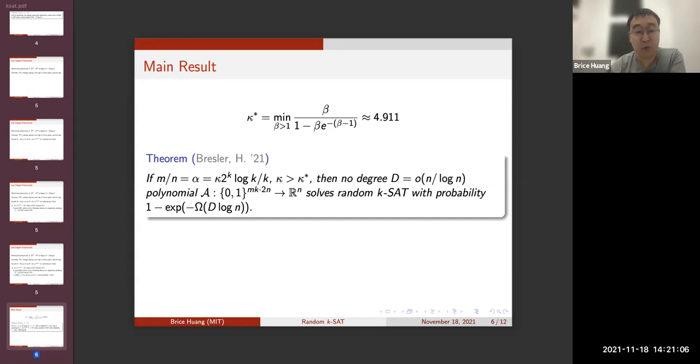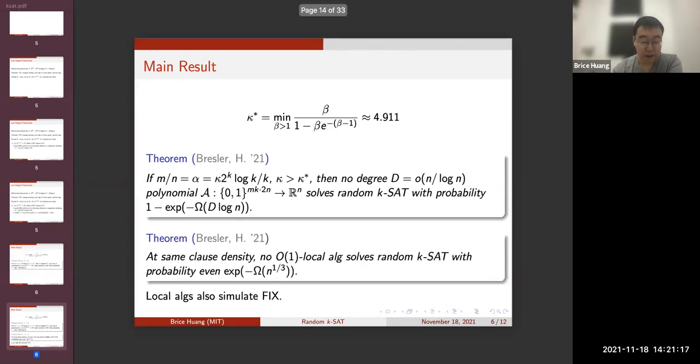Note that this probability is quite large, and a limitation of our methods for low-degree polynomials is that we can only rule out a quite large success probability. We'll also show that the more restricted class of local algorithms, which nonetheless simulates Fix, can't solve random k-SAT with even very small probability, e to the minus cube root of n. Also, I'll say that at clause densities where algorithms succeed, they can be implemented by both of these computation classes and do succeed with probability larger than even that ruled out by the first theorem.